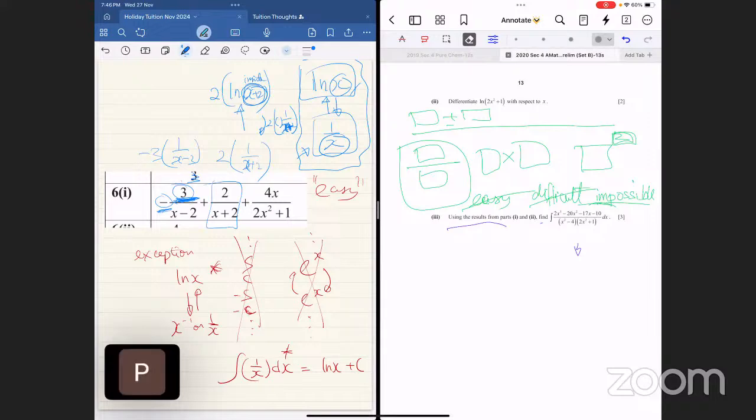No, what's the differentiation of x plus 2? Only the inside. What is the differentiation of 2? 0? Good. What's the differentiation of x?